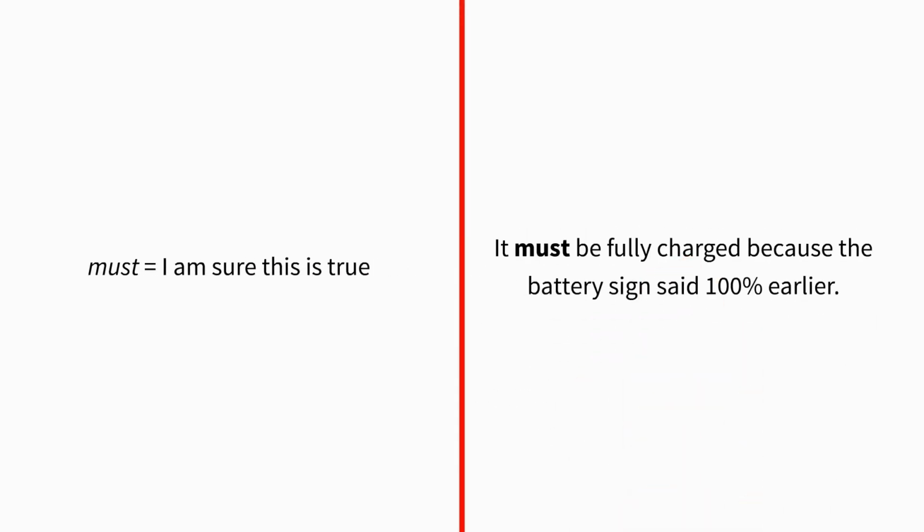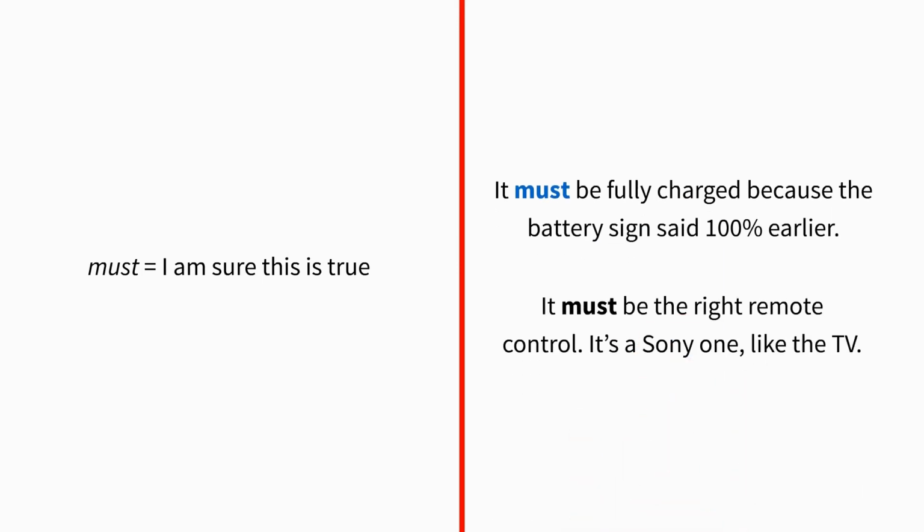When we think something is definitely true in the present, we use must. Look at these sentences. It must be fully charged because the battery sign said 100% earlier. It must be the right remote control. It's a Sony one, like the TV.